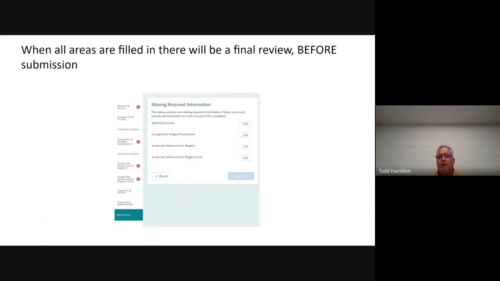Okay, when all areas are filled in for the final review, if you forgot or skipped something, it will not let you go further until you complete it. It will tell you where to edit, what you have to include, what you might have forgotten, and it will not let you go further until this is completed.